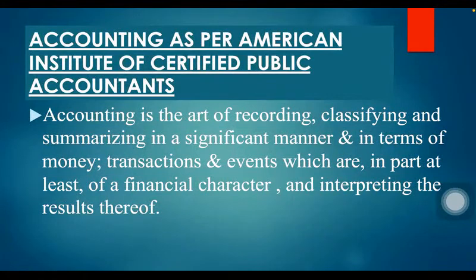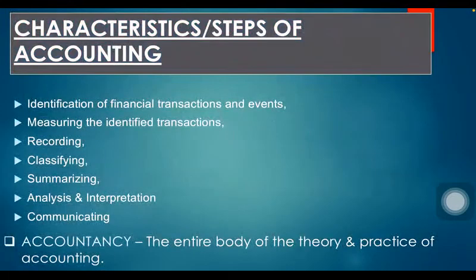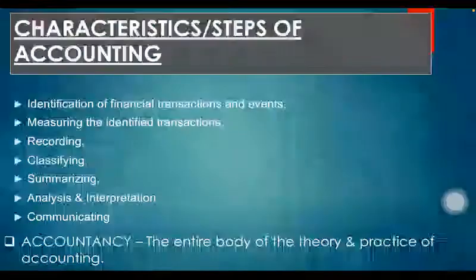As per the American Institute of Certified Public Accountants, we can define accounting in other words as well. Accounting is the art of recording, classifying and summarizing in a significant manner and in terms of money, transactions and events which are in part at least of a financial character and interpreting the results thereof. This also means the same, all the 7 steps have been considered, but this is the other way of writing the definition of accounting. And these 7 steps are the characteristics of accounting as well.